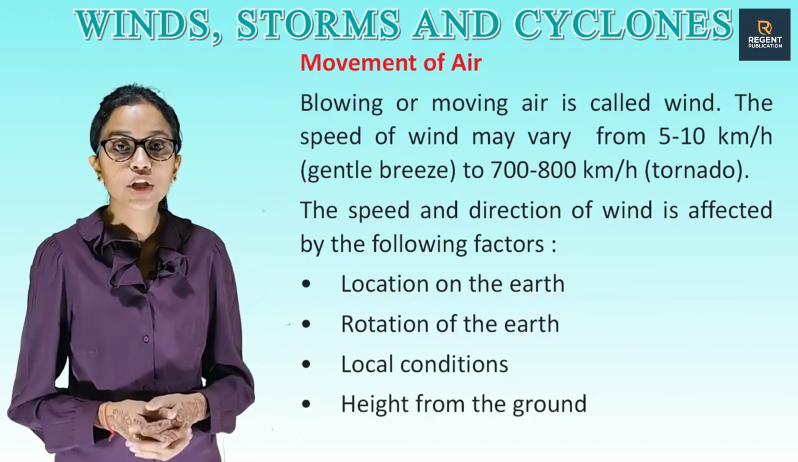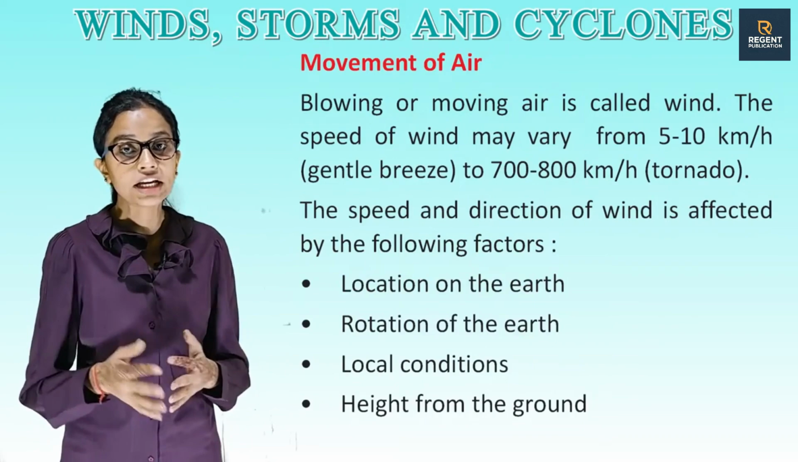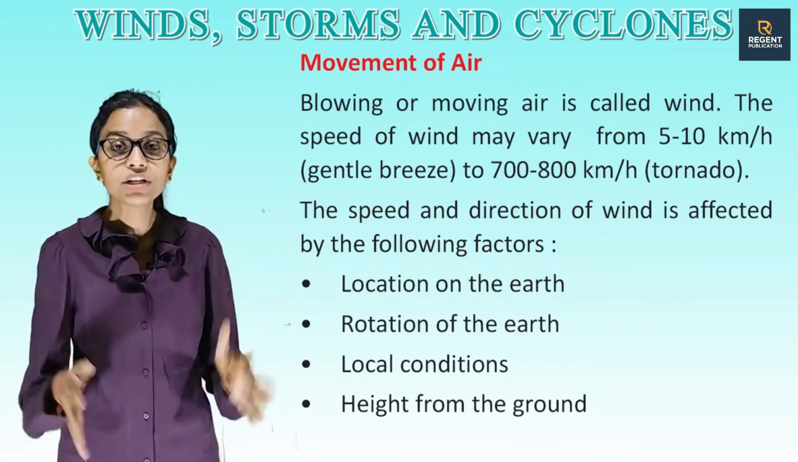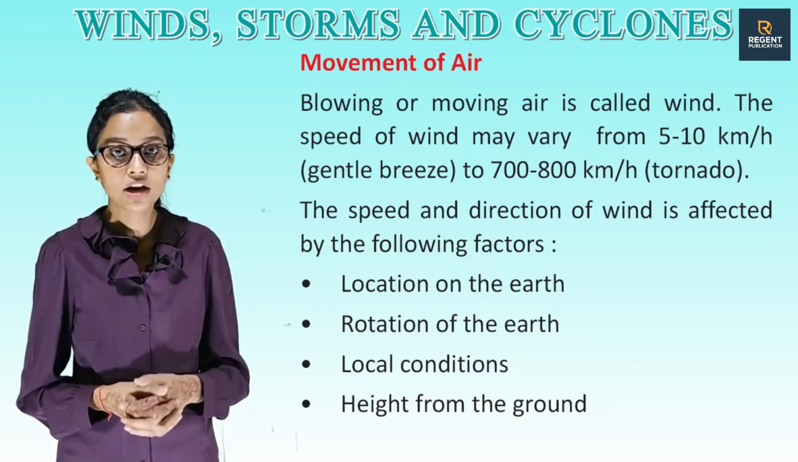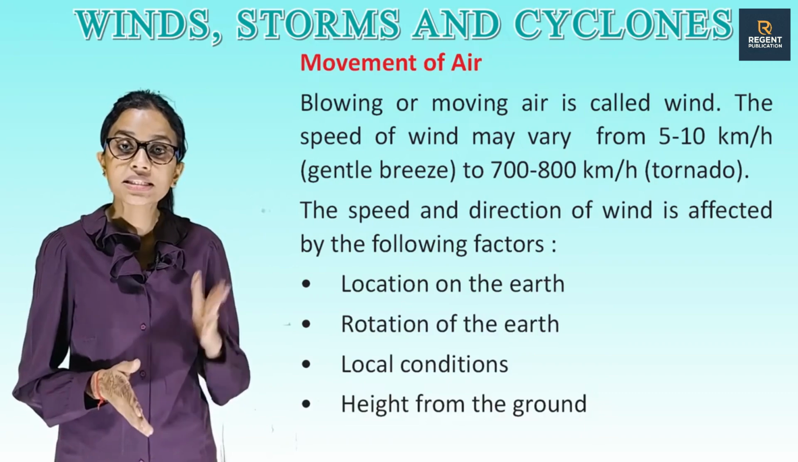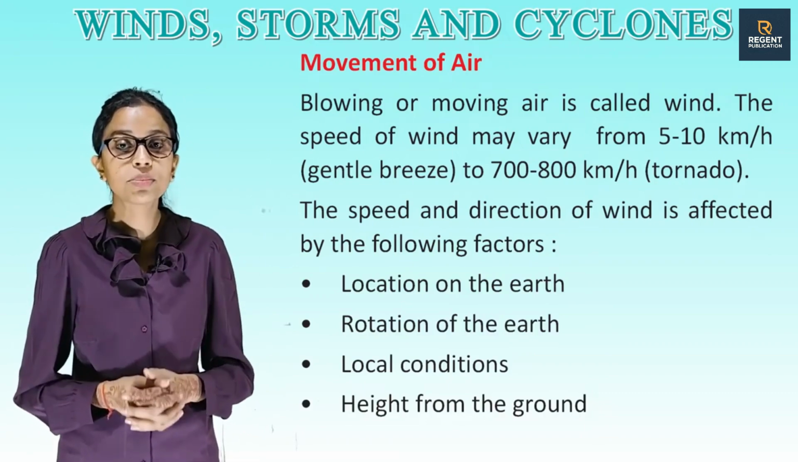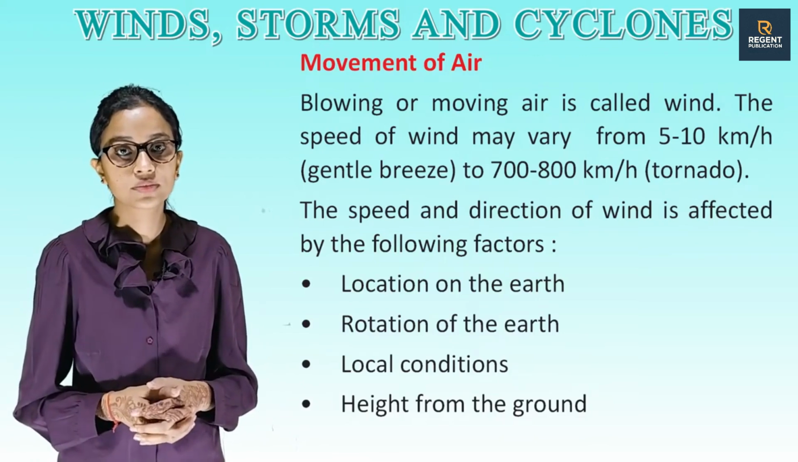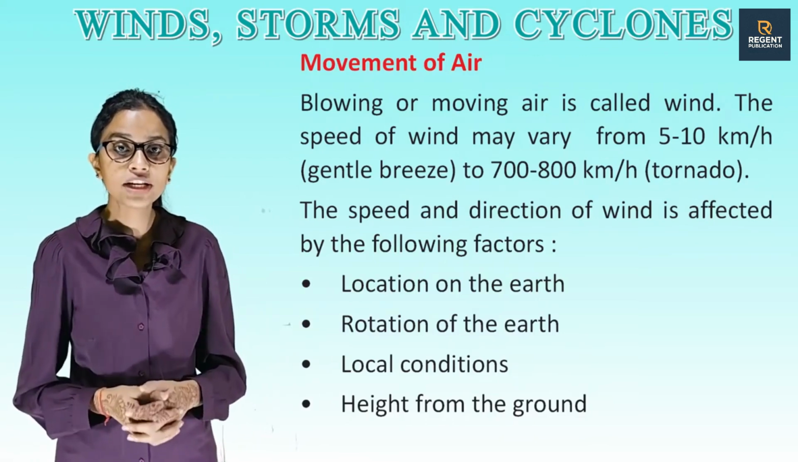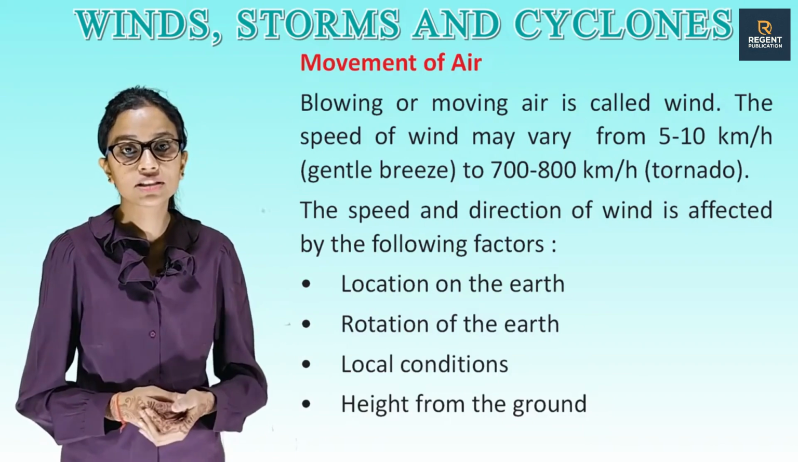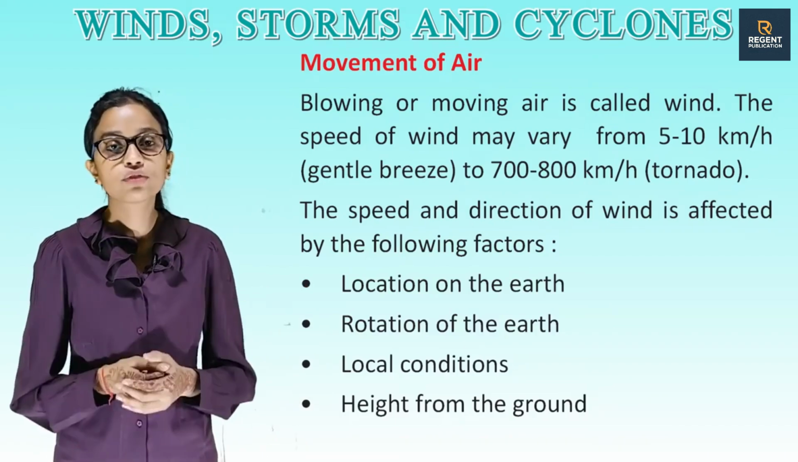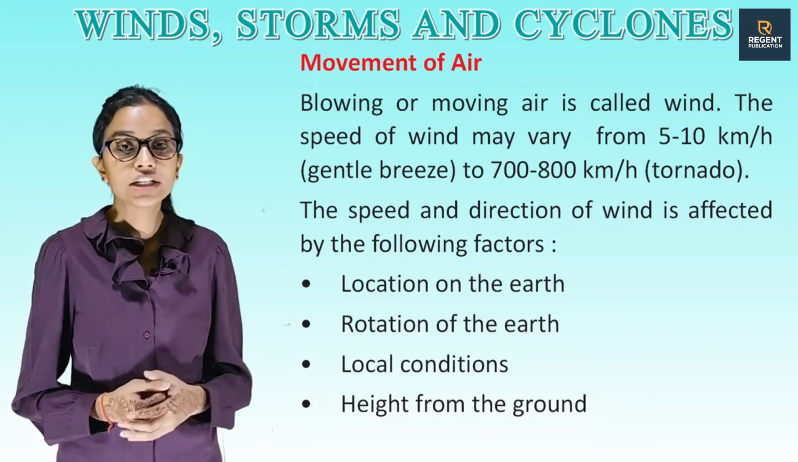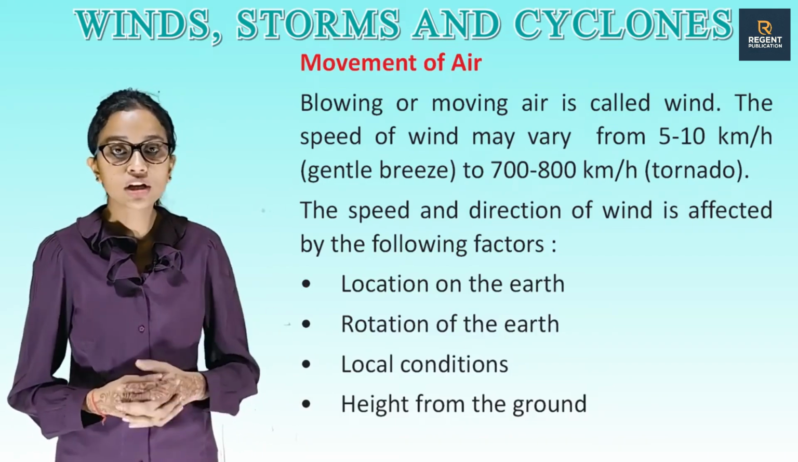Movement of air. Blowing or moving air is called wind. The speed of wind may vary from 5 to 10 km per hour, a gentle breeze, to 700 to 800 km per hour, a tornado. The speed and direction of wind is affected by the following factors: location on the earth, rotation of the earth, local conditions, height from the ground.